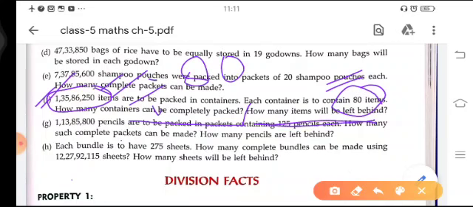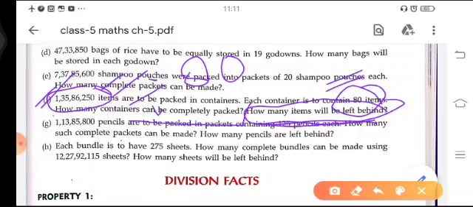So you have to find the number of items that cannot be packed in a container, or are left over. So how will you find it? When you divide this number, you will get a remainder at last, and the remainder will be the answer to this line.